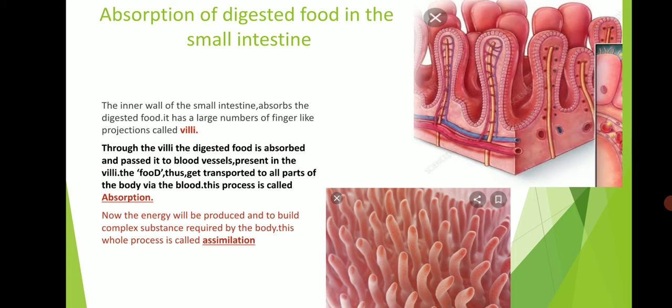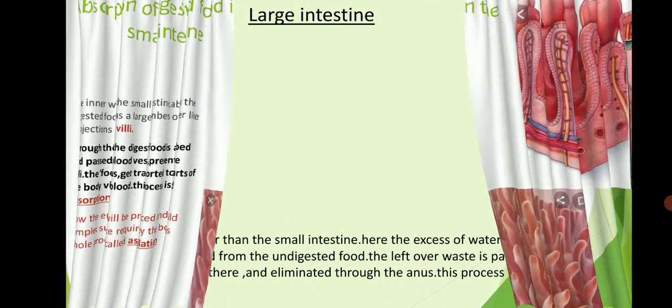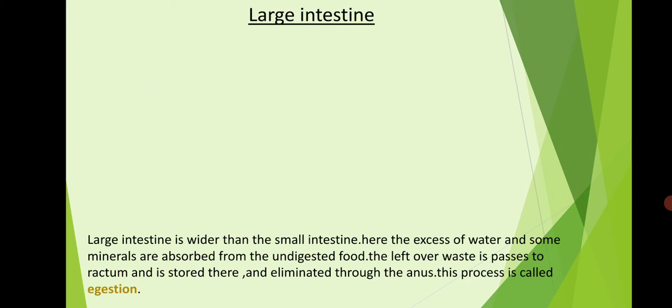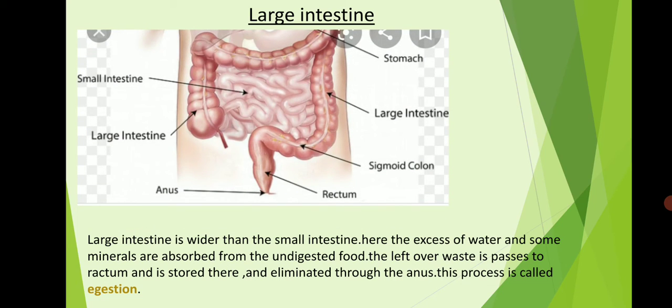This absorption happens through the blood vessels present in the villi. The food is thus transported to all parts of the body by the blood, and it is used to produce energy and to build complex substances required by the body. This whole process is called assimilation.